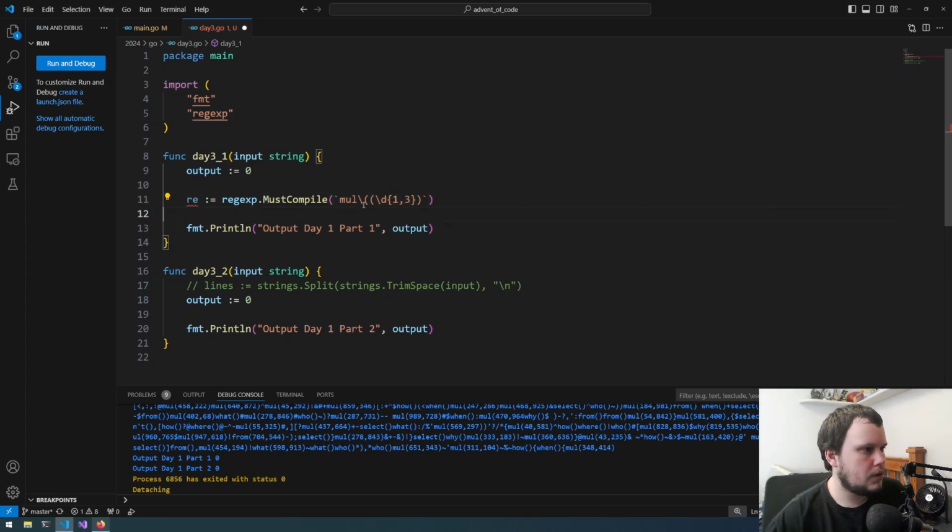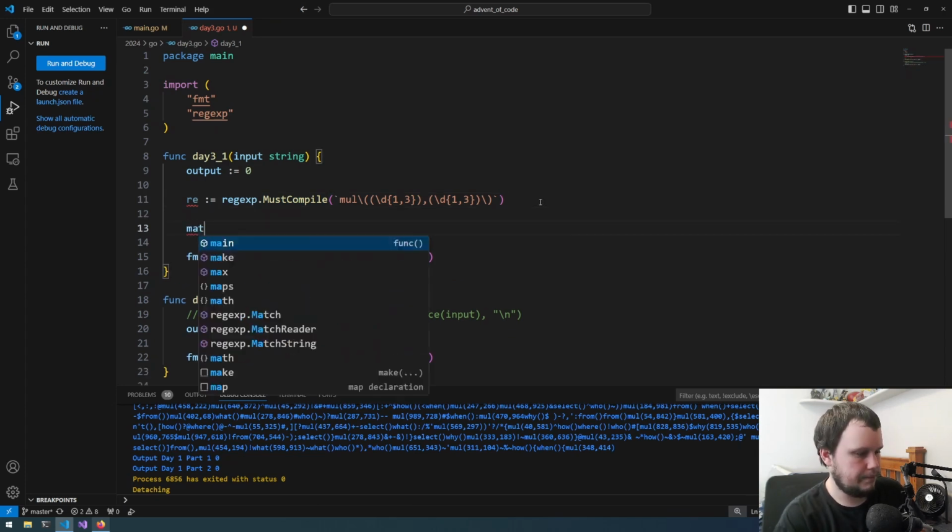So mul, opening parentheses, the digit we want to capture, then this would be comma, then this capture again, and then the closing parentheses. So we've got our regex. I hope that is how that would work.